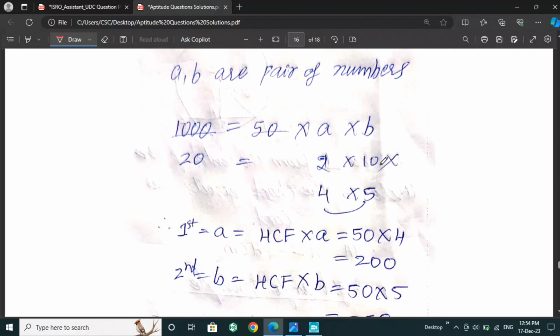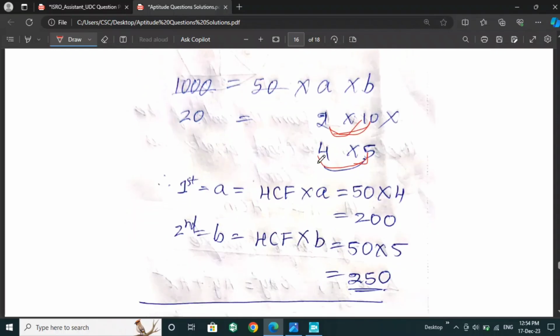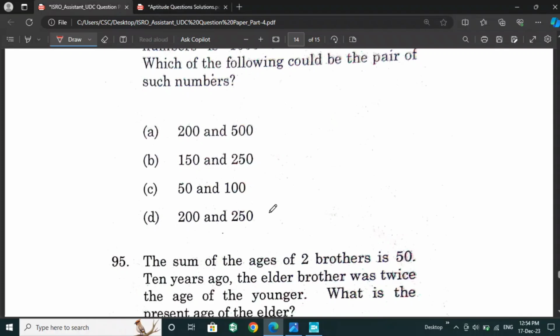2 is 2 into 10, so we will get 2 as the common factor in the two numbers. So 4 into 5 is the right answer. Then to get the first number, we take HCF into A, which is 50 into 4, so we will get 200. The second number is similarly HCF into B, so 50 into 5 is 250. So option A is the right answer for this question.